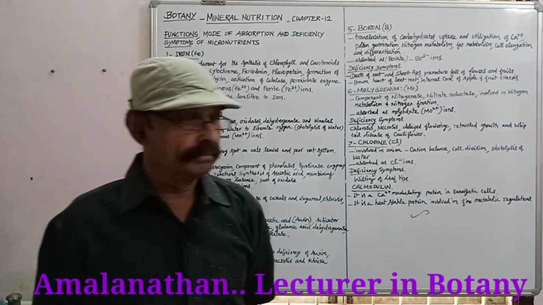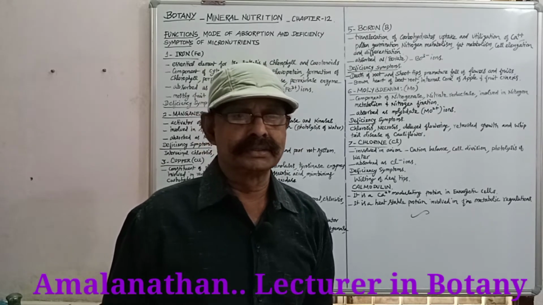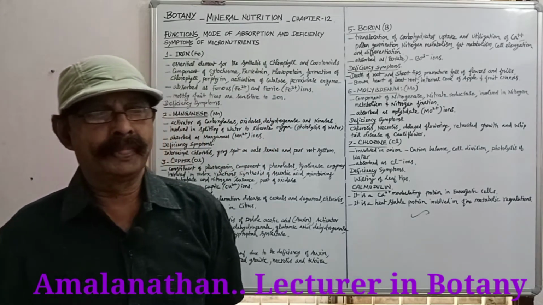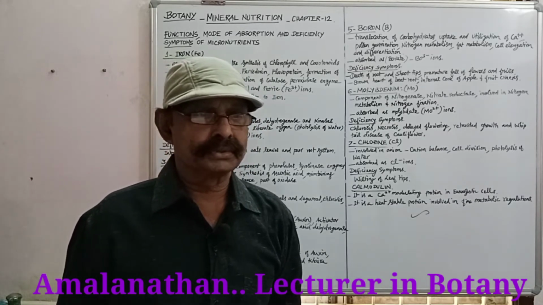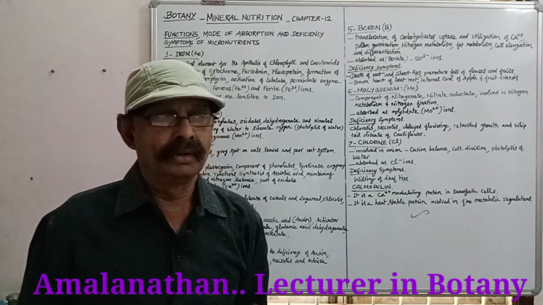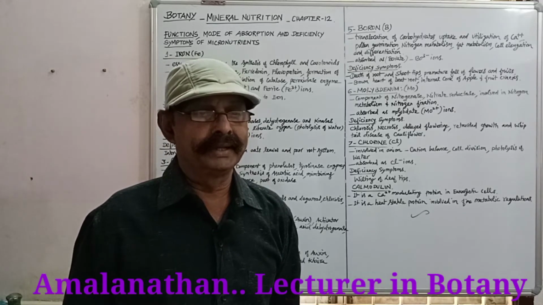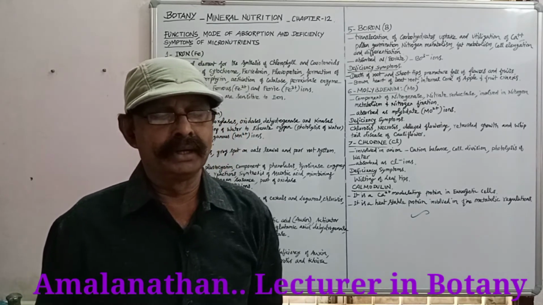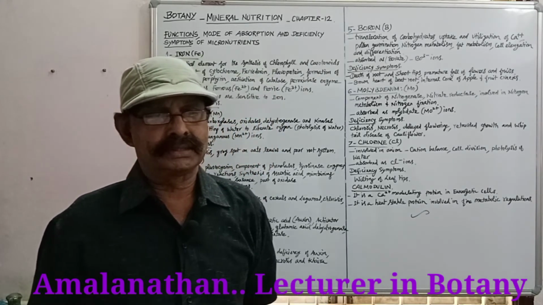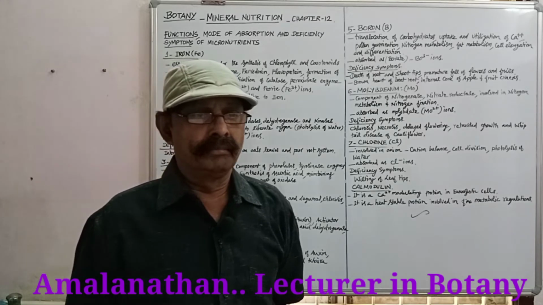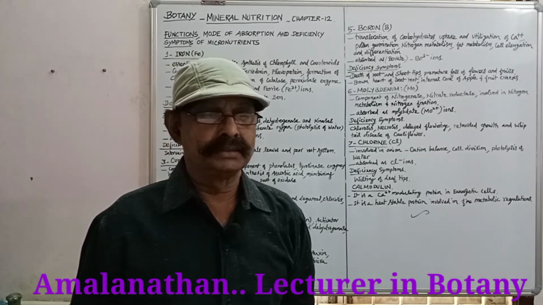The third micronutrient is copper. It is referred to as Cu. It is a constituent of plastocyanin, a component of phenolases and tyrosinase enzymes involved in redox reaction, synthesis of ascorbic acid, maintaining carbohydrate and nitrogen balance.